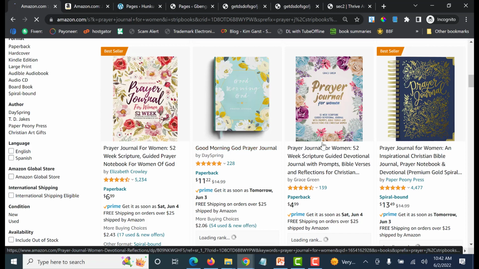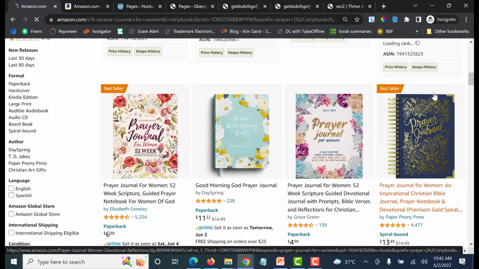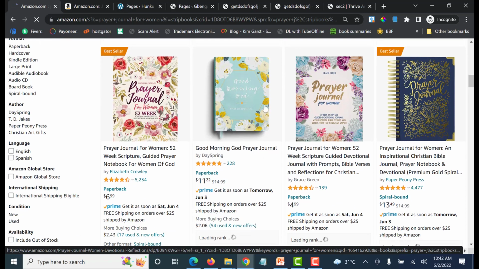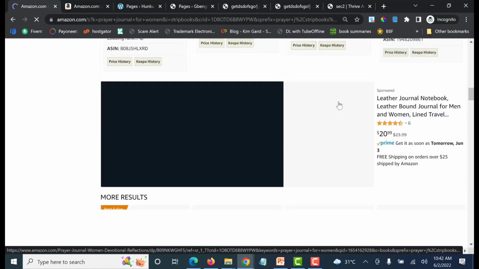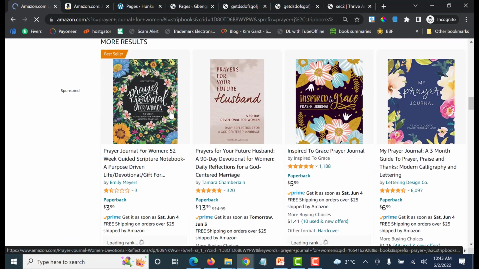Okay, so look at this one. This one is having everything there. You see, the author name is there. The title is there. The subtitle. You see, the title is prayer journals for women. If you do blah blah blah, the whole thing is here. Then the green is up here. So this person decided to put everything there, and you can see prayer journals for women here. This is actually not independently published anyway, but just as an example, you see that it's just prayer journals, nothing else on the page. This one has everything. This one doesn't have much.